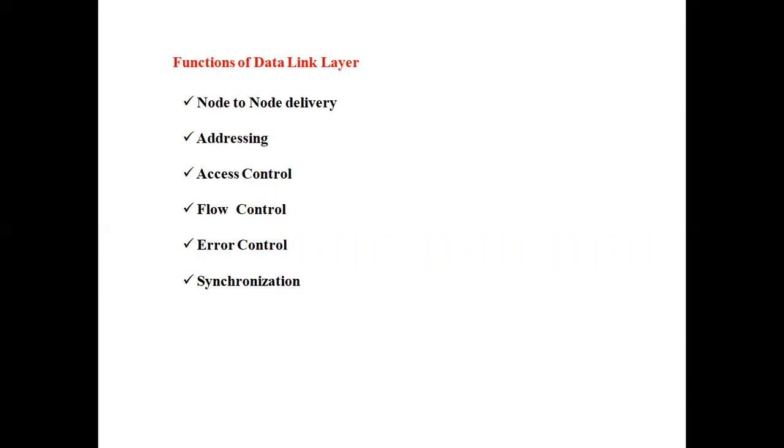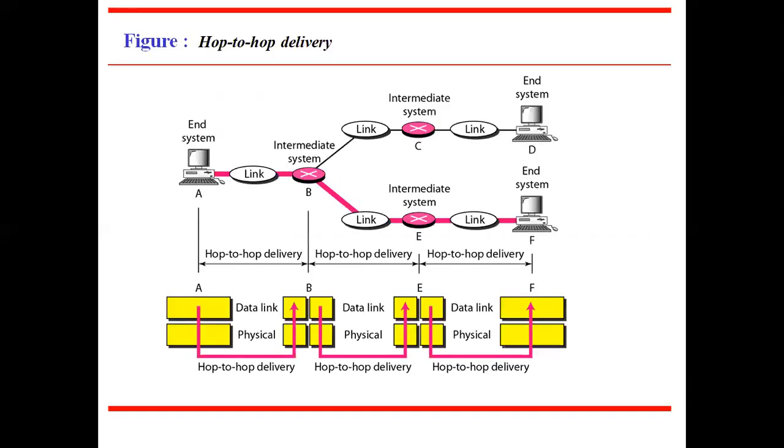Flow control is needed when the speed of processing the data at the receiving end is less than the speed of the processing of the data at the sending side. Look at the screen. It shows an example of how hop-to-hop delivery is functioning. In the network, A, D, F are end systems and B, C, D are routers. When a message is destined to E from A, the message will be going through A, B, E and F.